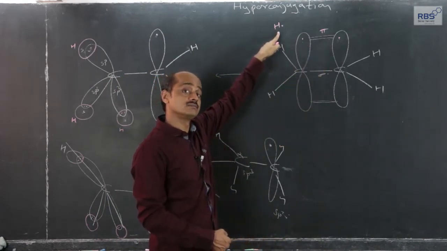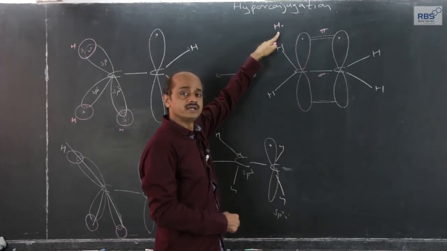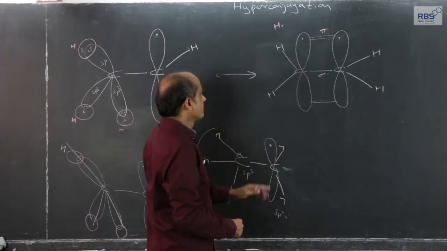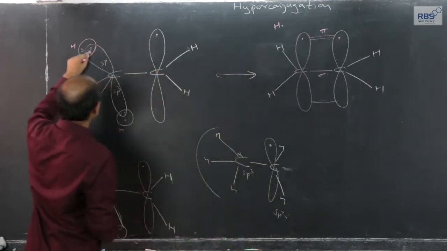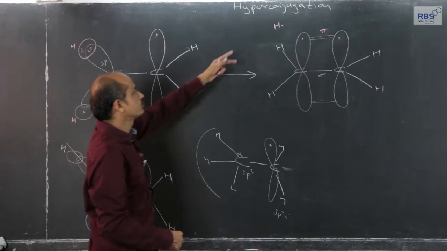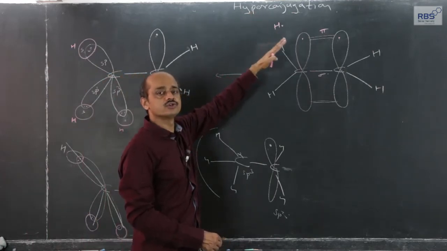Now, it is hydrogen radical. Earlier, when we had considered carbonium ion, it was H plus ion. Actually, hydrogen atom with its electron goes out to form hydrogen radical. Actual such extreme case is not possible.